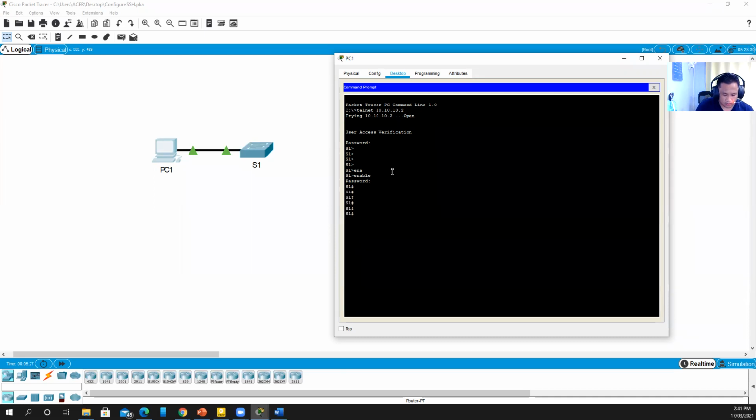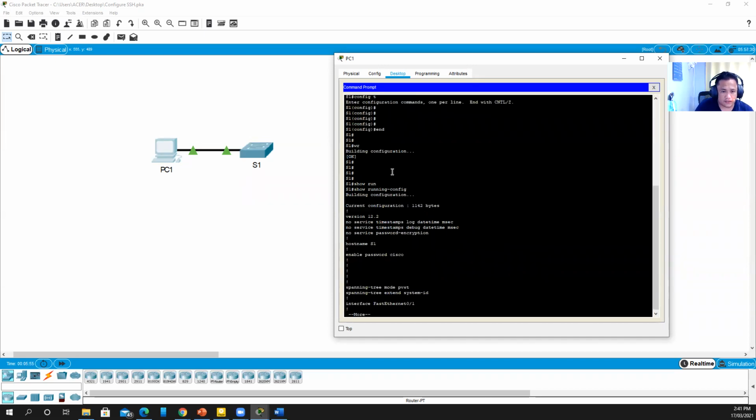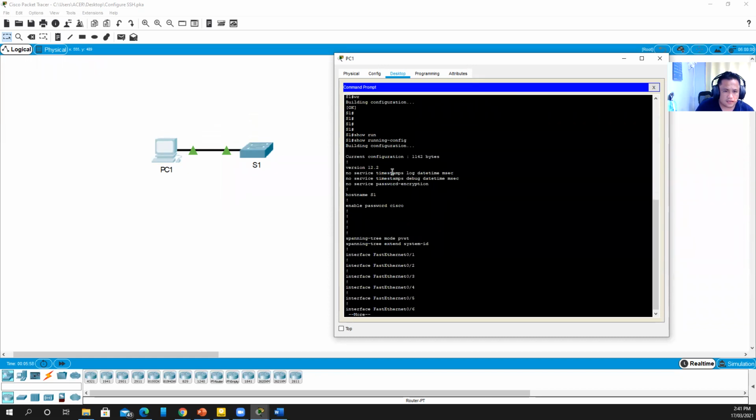So this is the command: show running-config. Show running-config. So as you can see, the password is still in plain text. So we will encrypt this password.